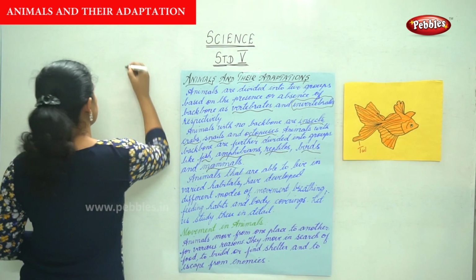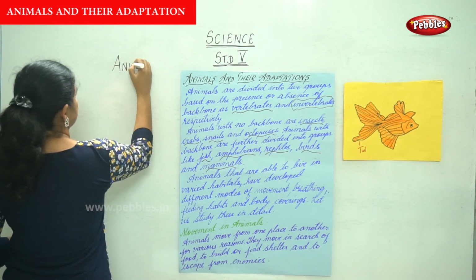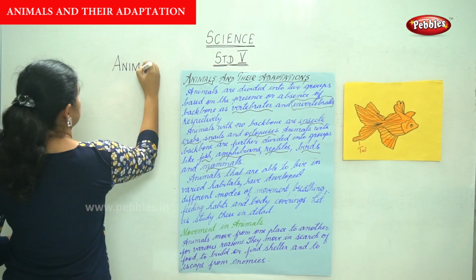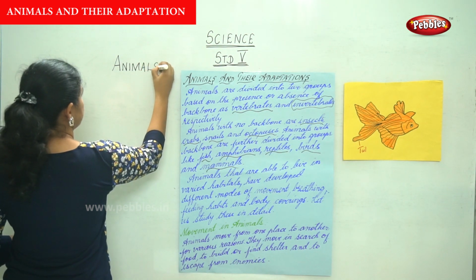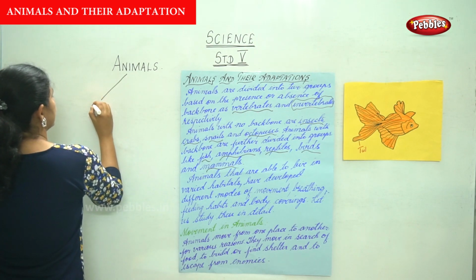So we see that animals are divided into two groups. Animals are grouped according to the presence and absence of a backbone.